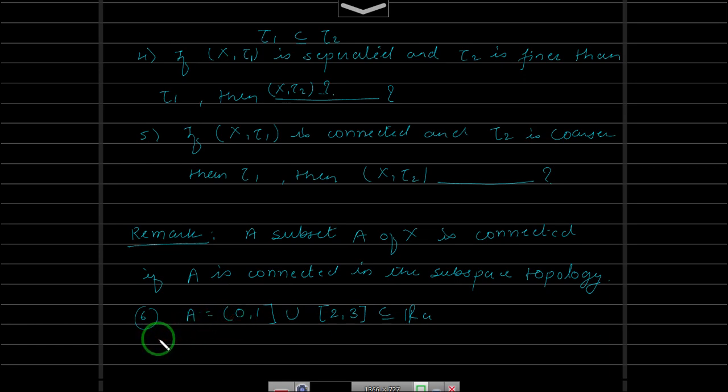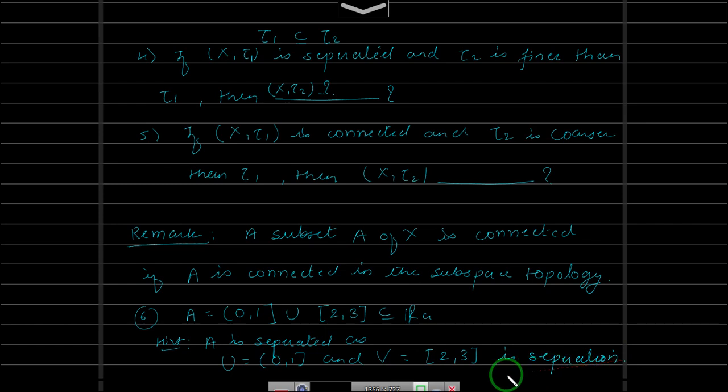Okay, a hint I can give you: A is separated. As the separation for this I will give U equals open interval (0, 1) and V equals closed interval [2, 3] is a separation.